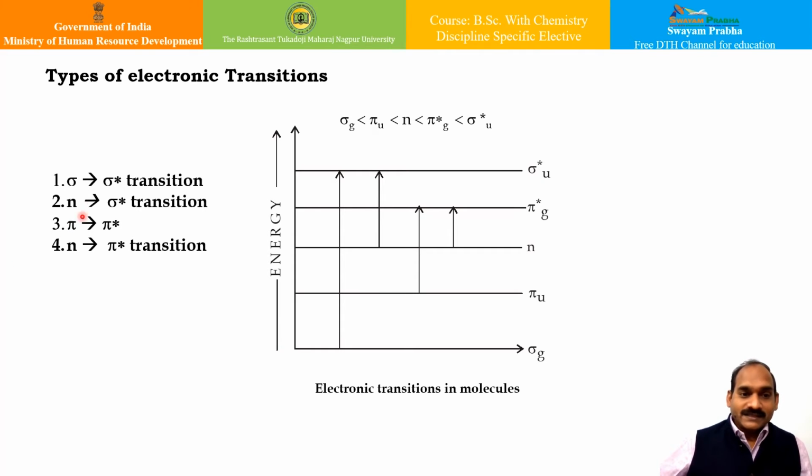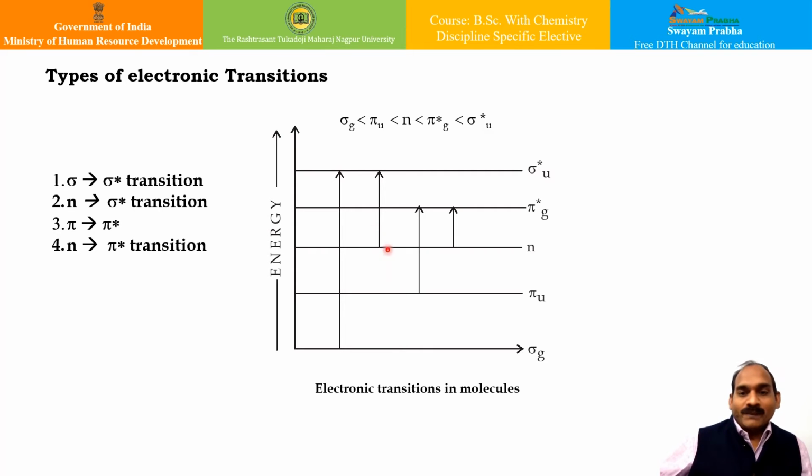The second example is the non-bonding to sigma star transition. In this case, it takes place in saturated molecules which contain only sigma bonds and heteroatoms such as oxygen or nitrogen. The heteroatom contains a non-bonding orbital with electrons to undergo excitation, and the absorption takes place at about 180 to 200 nanometers. The examples for this category are methanol, methyl chloride, ethers, etc.